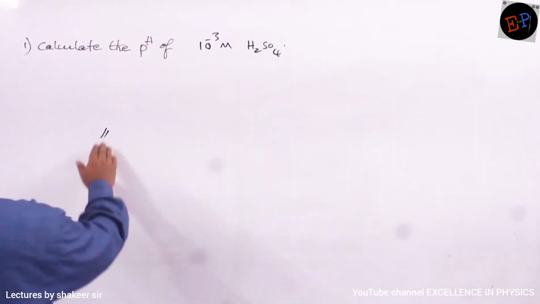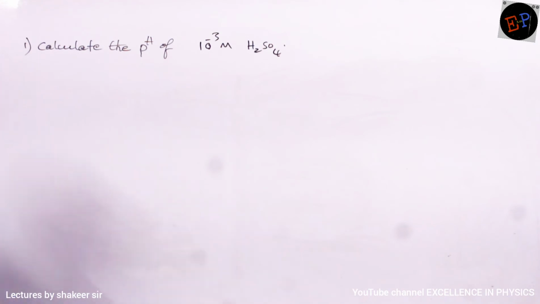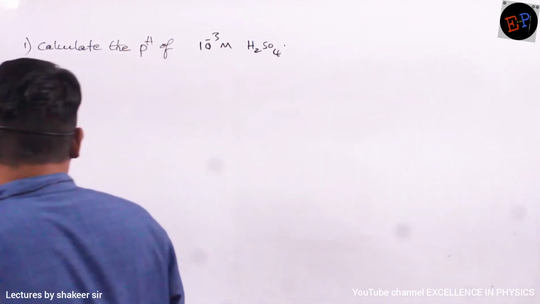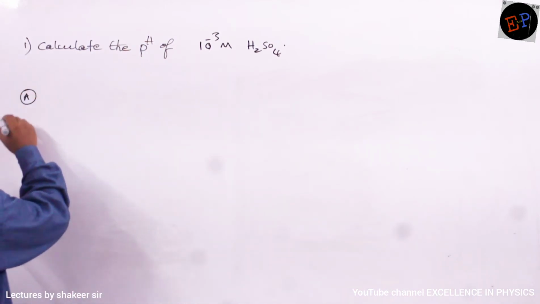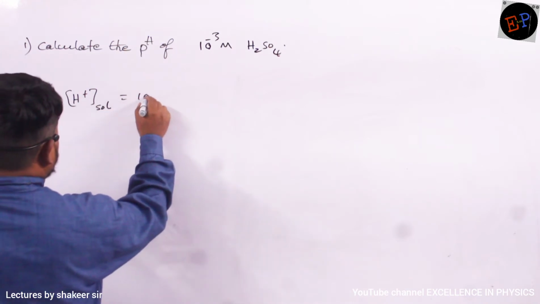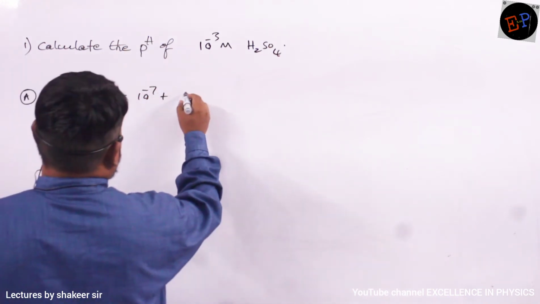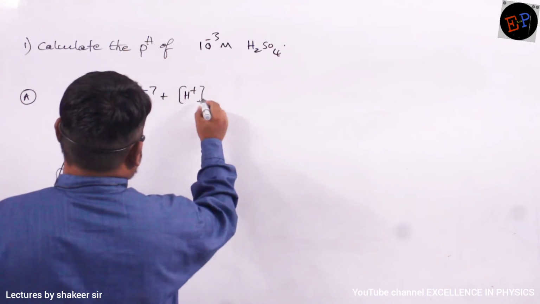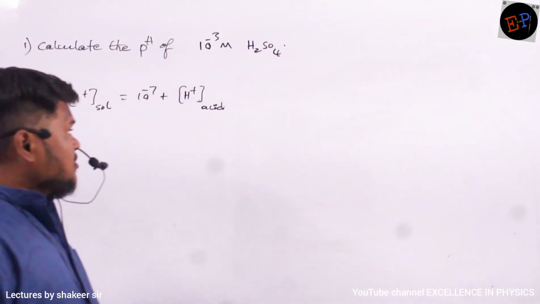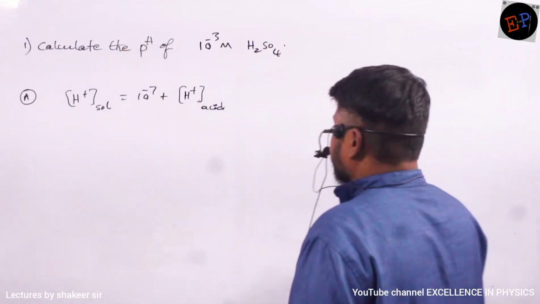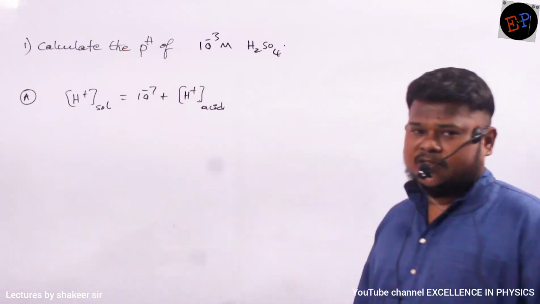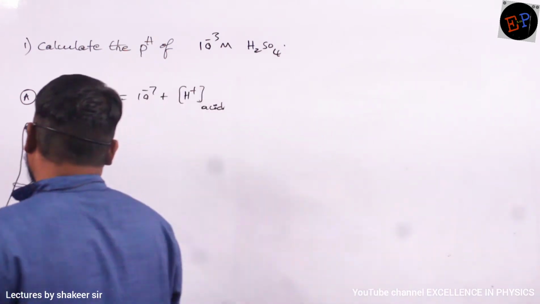Okay. So this is one more example. Calculate the pH of 10 power minus 3 molar H2SO4. Clear? So what is the equation which we have written? H plus of solution is equal to 10 power minus 7 plus H plus ion concentration of acid. So what is the H plus ion concentration of acid? It is nothing but the number of atoms of hydrogen multiplied by the concentration of acid. That's what we have written previously, no? So directly we will write here.